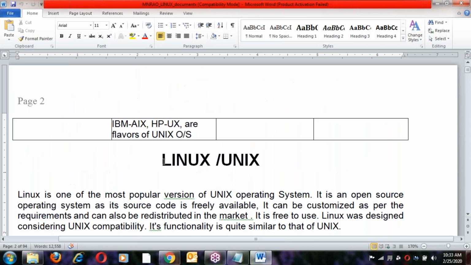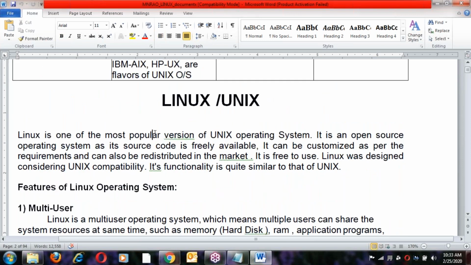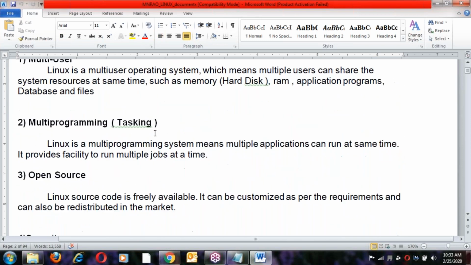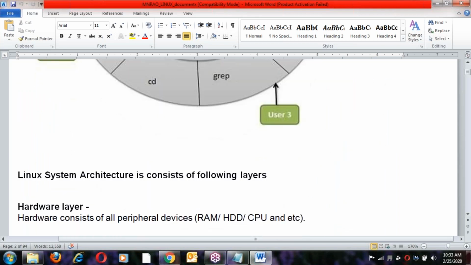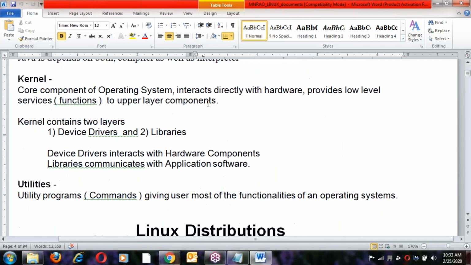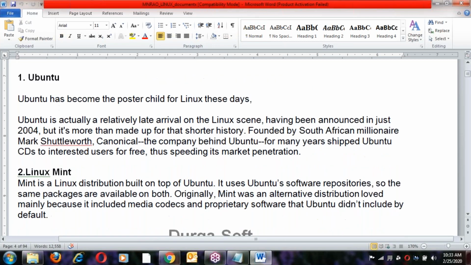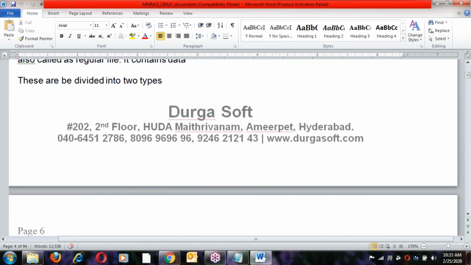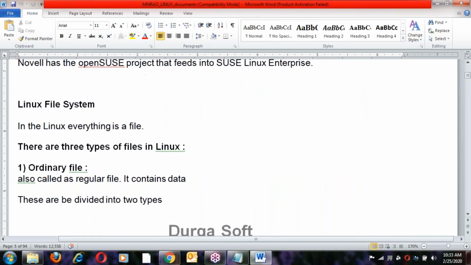Next we take up Linux features. After that, Linux architecture. After finishing Linux architecture, next what is an interpreter and comparing these basics. After Linux distributions, next we are going to discuss the Linux file system.